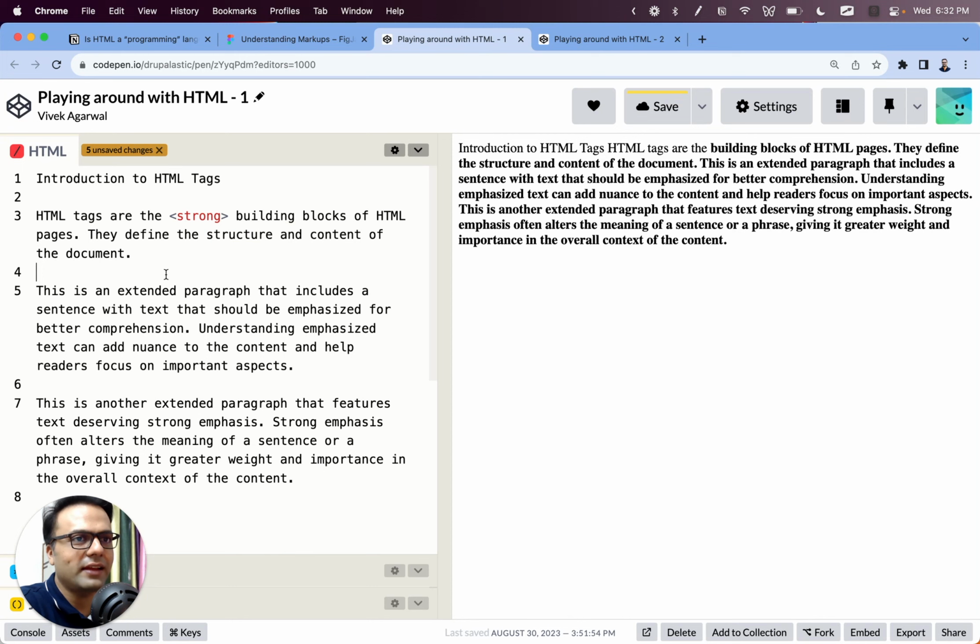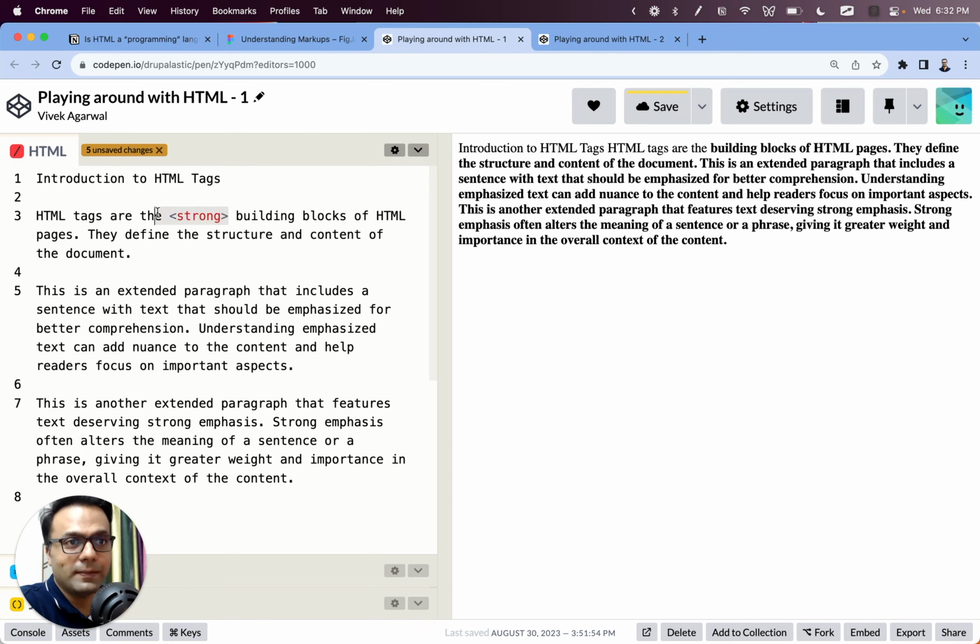Now friends, we see that as I started the strong tag here, and don't worry about these warnings that CodePen is giving, everything after the strong tag is strong now. So from building blocks to the content, everything is strong. Can you guess why? Because we have started the tag, we have not ended it anywhere, right?